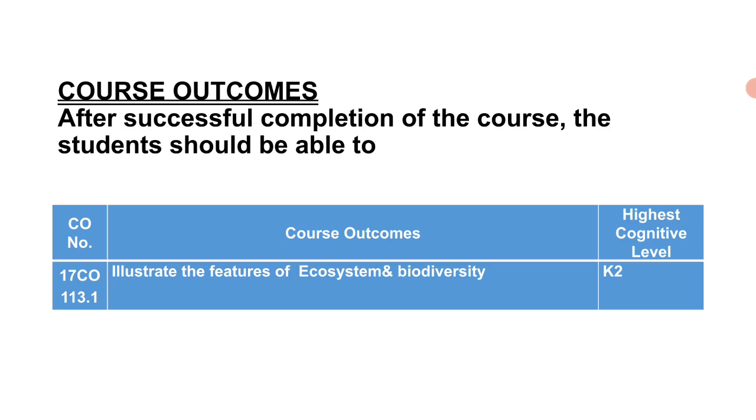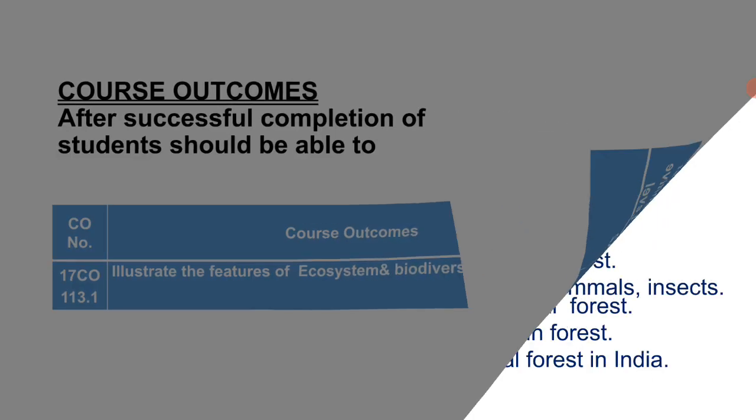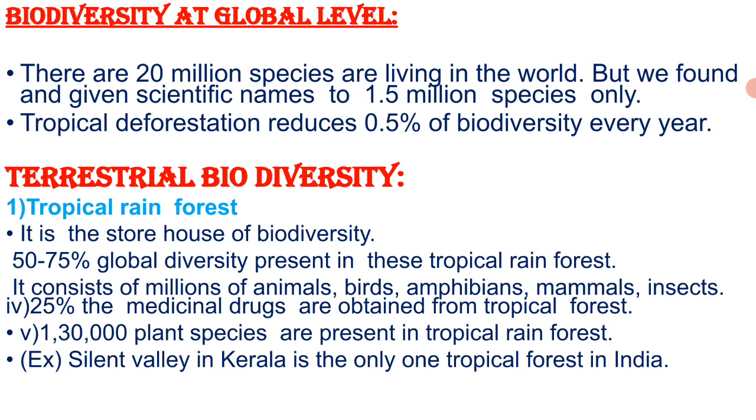Tropical deforestation alone is reducing biodiversity by 0.5% every year. The importance of biodiversity is based on the existing number of species and their location. Biodiversity is not uniformly distributed throughout the world. Some areas have greater diversity than others. In general, species diversity increases from the polar regions towards the tropical regions.